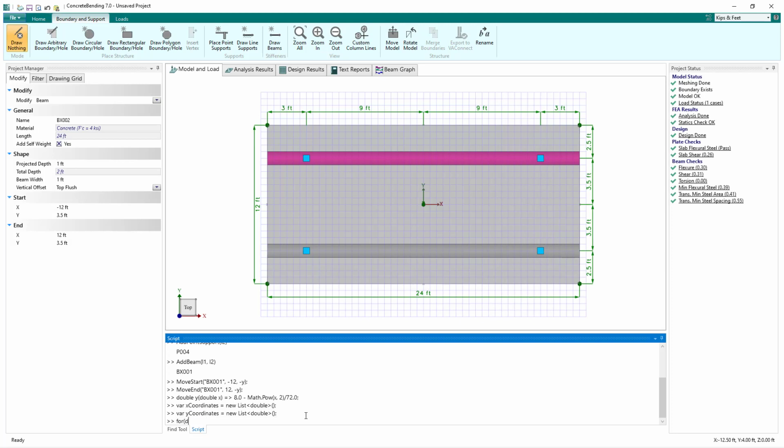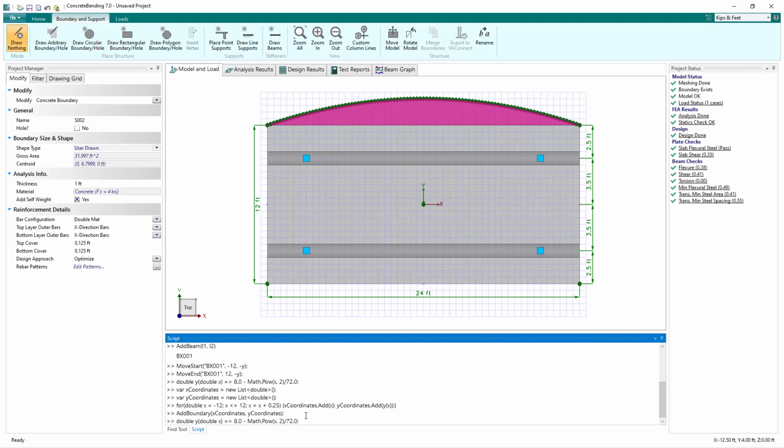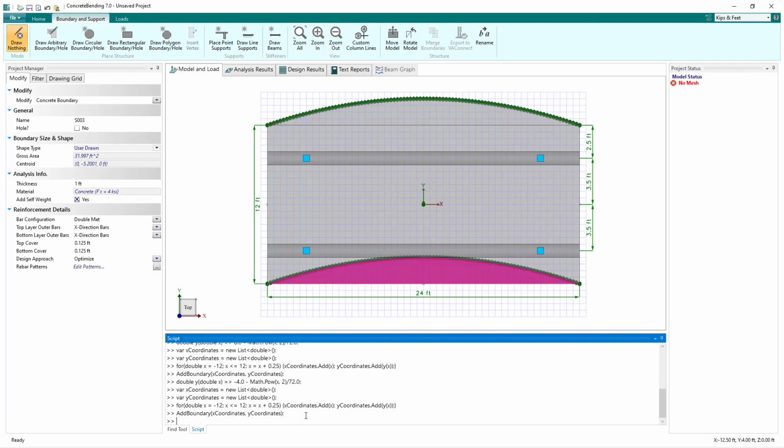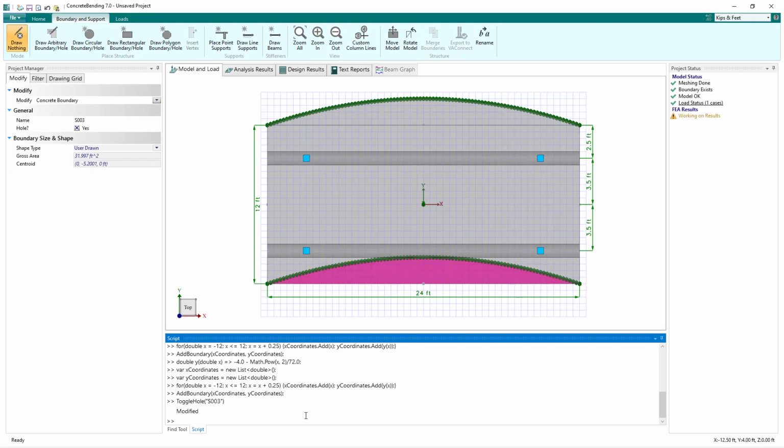Then we can use a for loop that starts at x equals -12 feet and ends at x equals 12 feet, and is incremented by 0.25 feet to populate the list of the x coordinates and the y coordinates using our function. Finally, we can add a boundary to the project that is defined by the list of x and y coordinates that we created. For convenience, the up and down arrows on the keyboard are used to auto-populate the command line with previously entered values. These values can easily be adjusted to create another parabolic boundary at a different location that we will set as a hole using the toggle hole command.